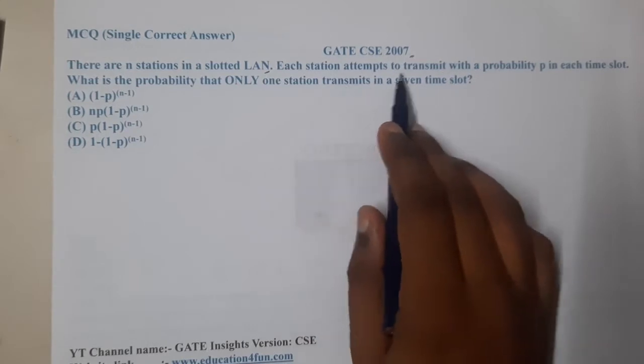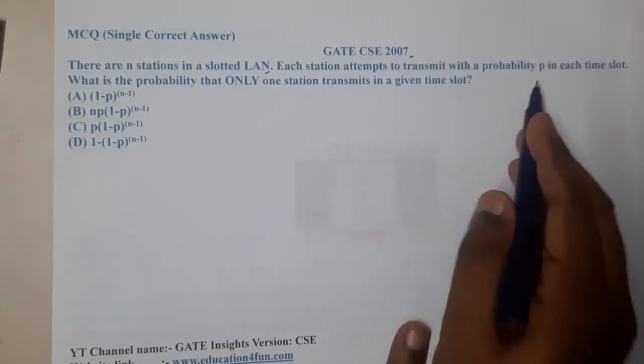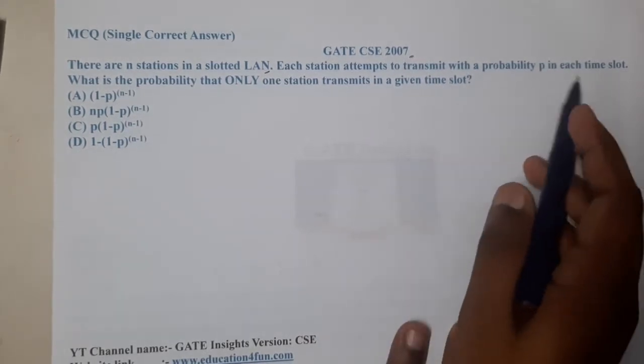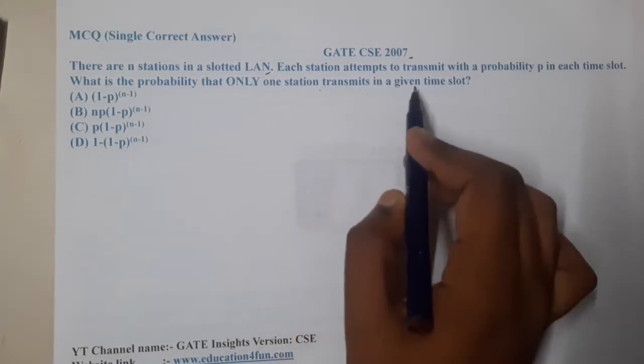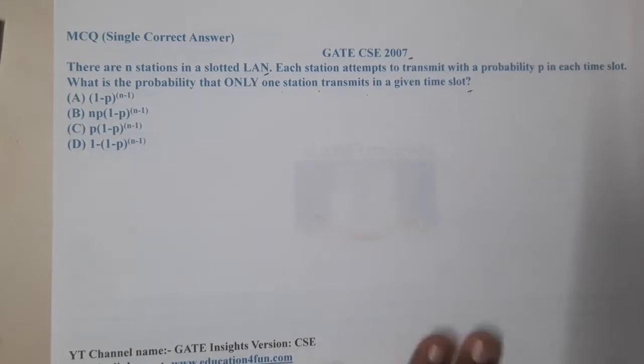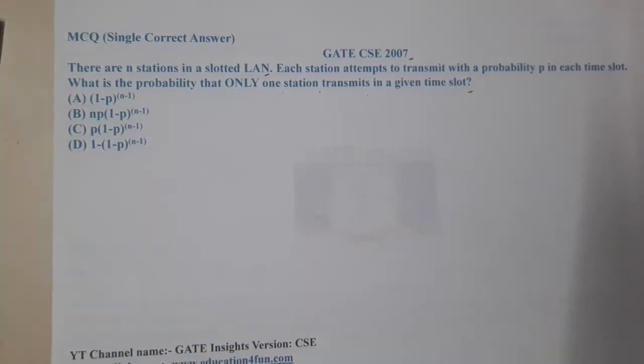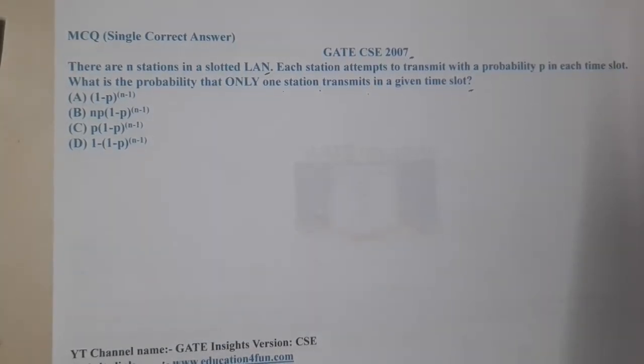Each station attempts to transmit with a probability of p in each time slot. What is the probability that only one station transmits in the given time slot? I think this is a previous year question. In one of the years it was repeated, where they gave it with numericals. Now they gave it directly.